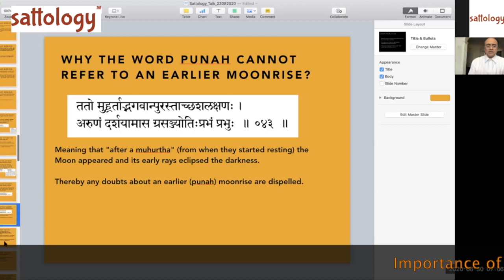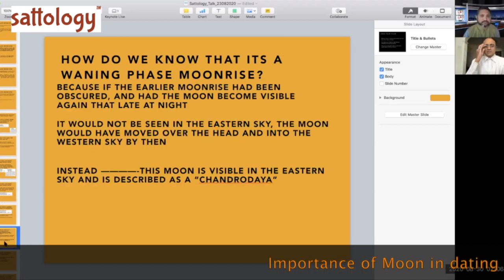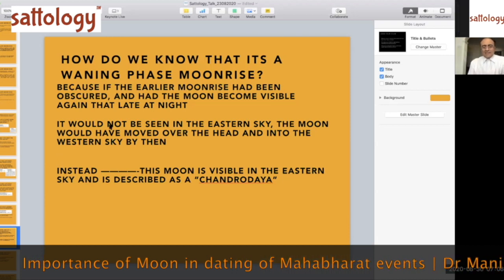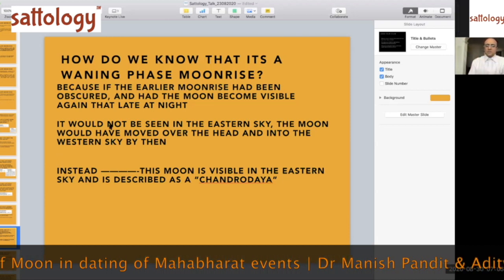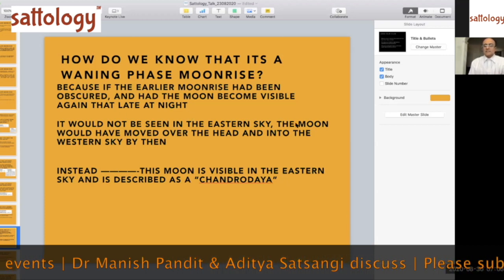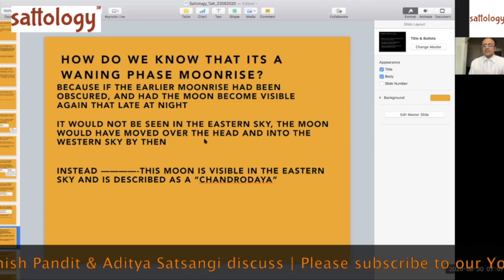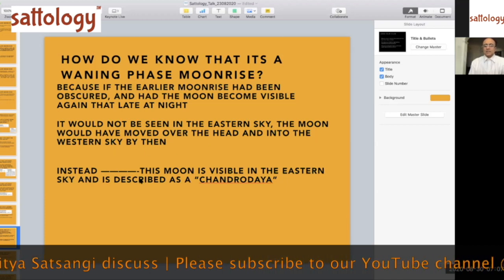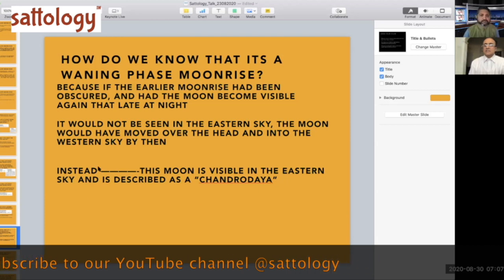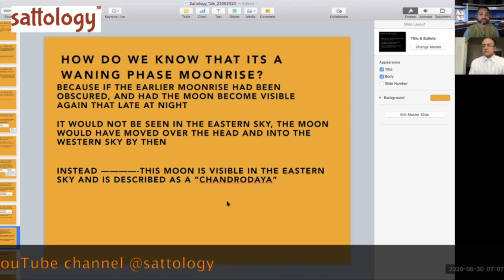I am pointing out all these verses because it's very important, and that moonrise, had it been obscured, just to reiterate, would not be seen in the eastern sky. The moon would have moved over the head and into the western sky by then. Instead, this moon is clearly visible in the eastern sky and is described as a Chandrodaya.